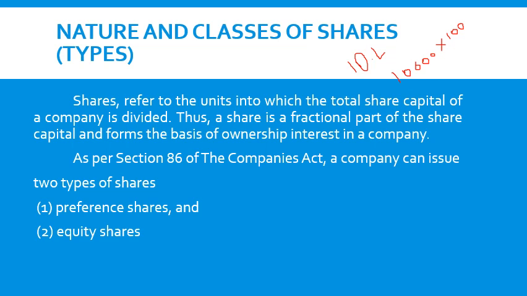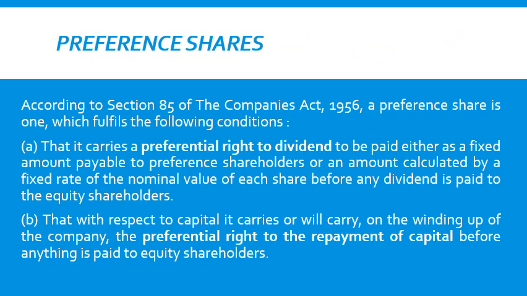Thus, a share is a fractional part of the share capital and forms the basis for ownership interest in a company. As per the Companies Act, a company can issue two types of shares. There are two types of shares. First one is preference shares and equity shares. So first of all, let's discuss what is preference shares.